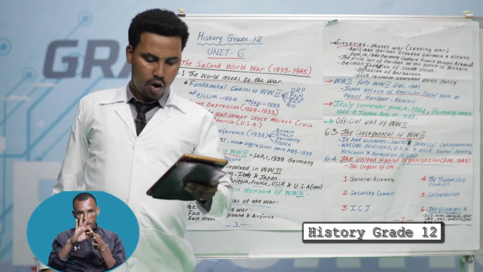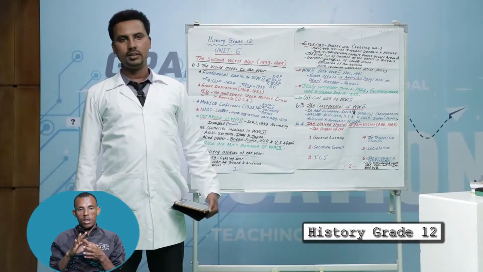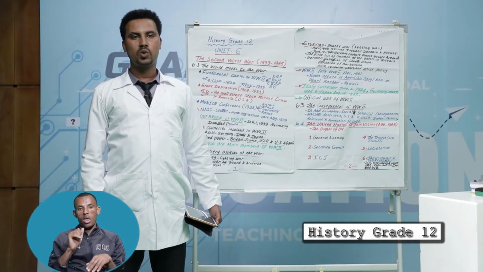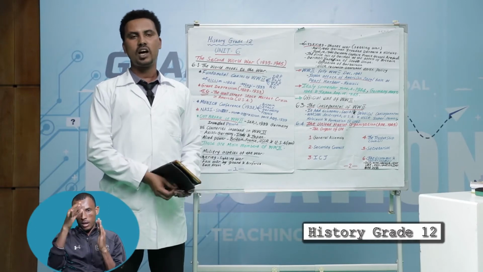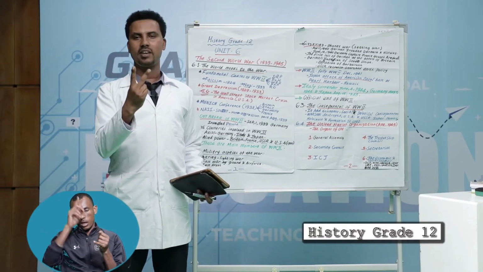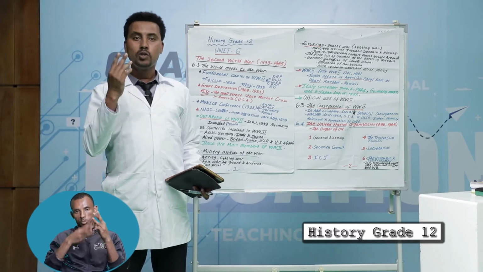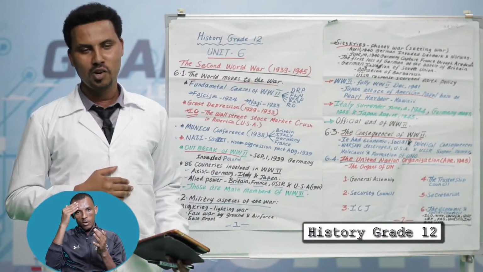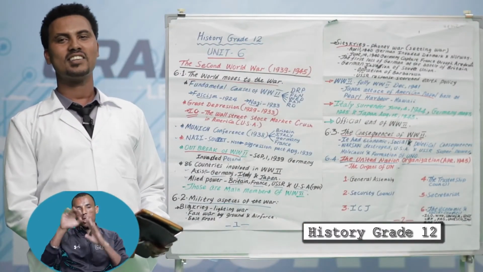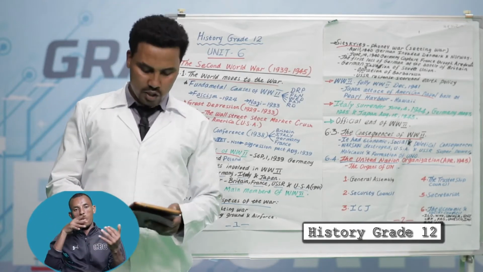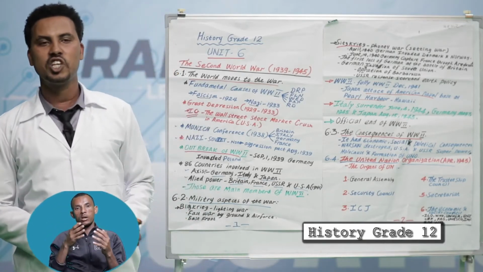Then in May, the Second World War ended in Europe. It was known as Victory Day in Europe, the end of the war throughout Europe. The second target was the Allied power's struggle with Japan.